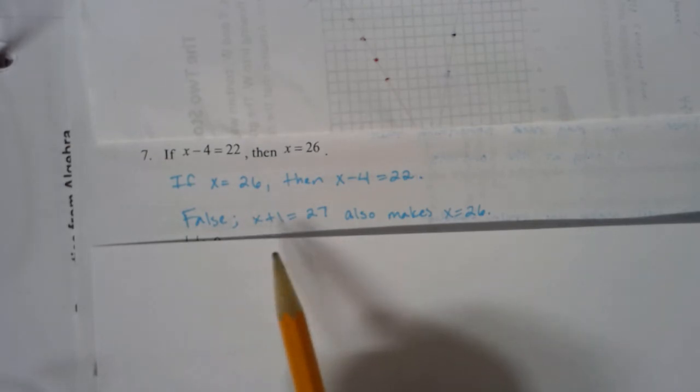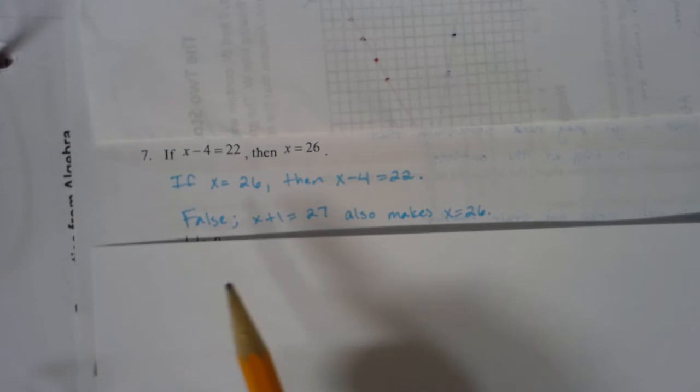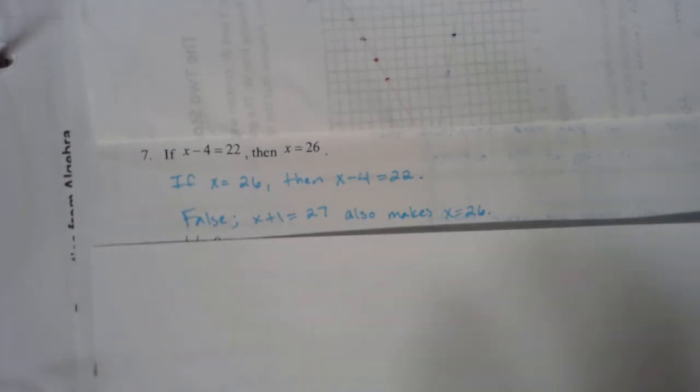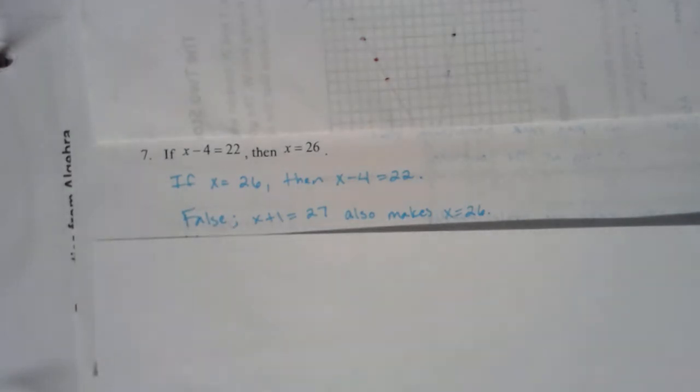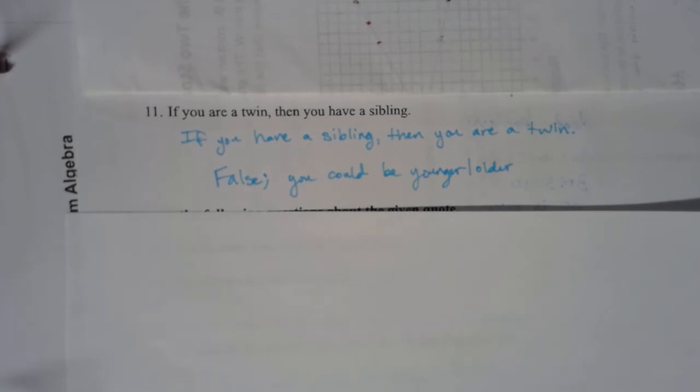I could have x plus 2 equals 28. I could have x minus 1 equals 25. There's loads and loads of different statements that I could have for x equals 26 in order for it to create a congruent statement. So because of that, this is the converse. If x equals 26, then x minus 4 equals 22 is going to be a false statement, merely because I can think of a myriad of other statements where x could equal 26.